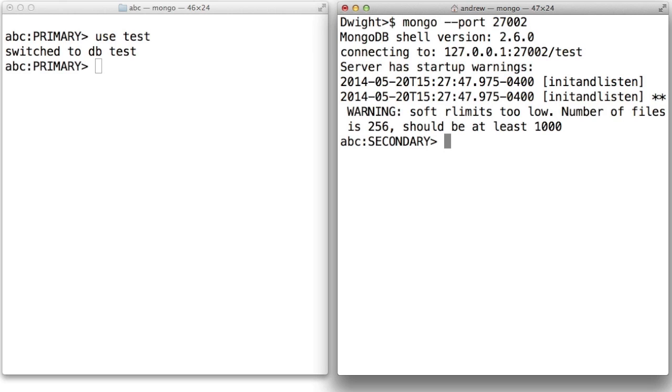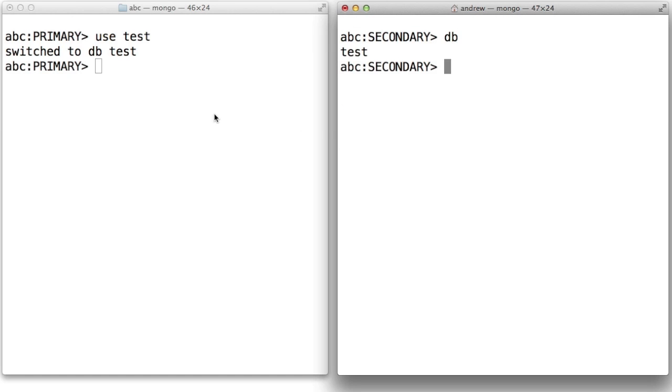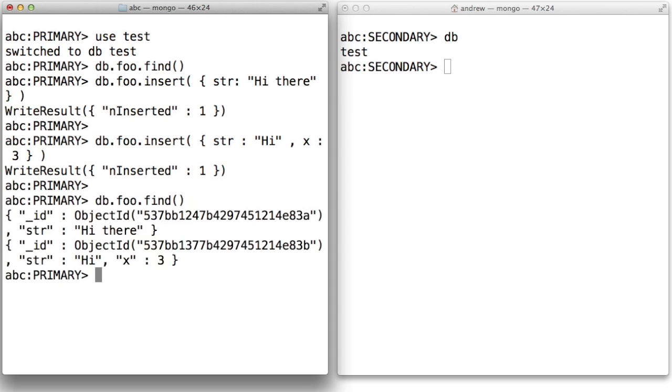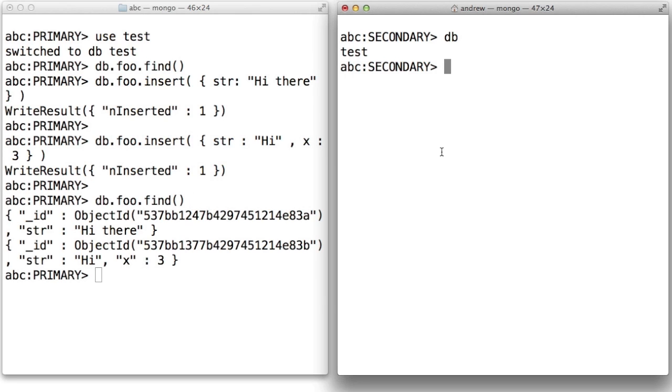And there we are. I'm connected to the same set, and I'm on the secondary. Database test, database test. Okay, so over here, I can do queries, and then I can also insert some data. And there's our data. Now let's go over to the replica and see if it has the data.